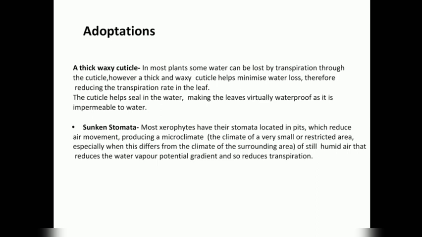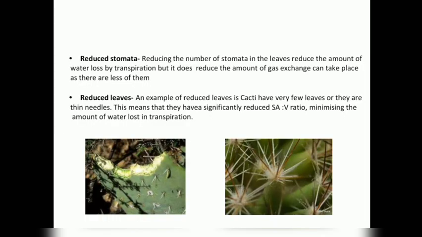Sunken stomata. Most xerophytes have their stomata located in pits, which reduce air movement, producing a microclimate. The climate of a very small or restricted area, especially when this differs from the climate of the surrounding area, of still humid air that reduces the water vapor potential gradient and so reduces transpiration. Reduced stomata. Reducing the number of stomata in the leaves reduces the amount of water lost by transpiration, but it reduces the amount of gas exchange that can take place as there are fewer of them.